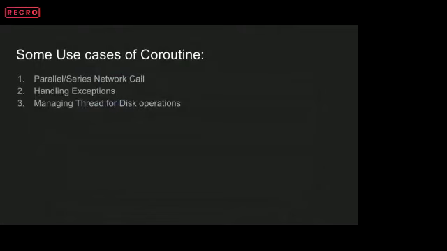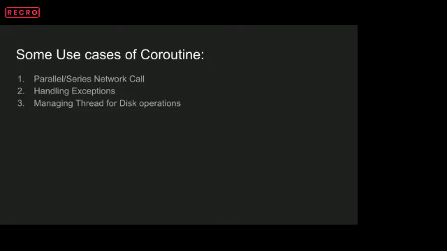Here are some of the use cases of coroutines, like parallel calls and serial calls. As I mentioned in the previous slides, if we have to perform serial calls using the asynchronous programming paradigm, we can run into callback hell. But using coroutines, it is quite easy to perform. We'll see how we can do that.